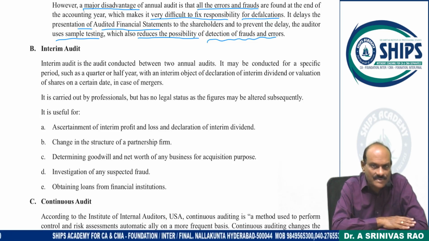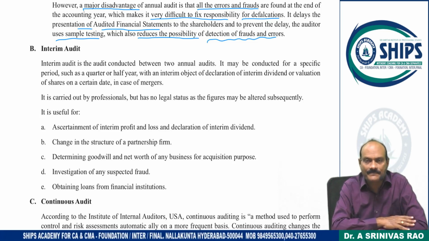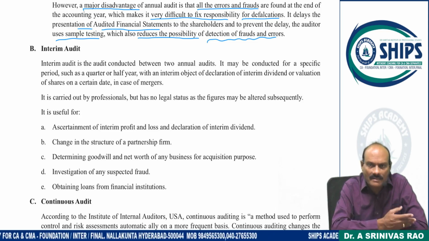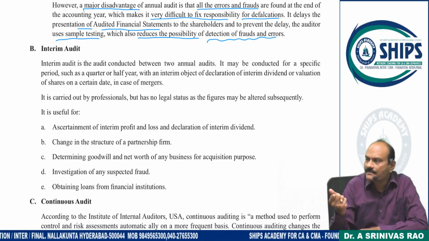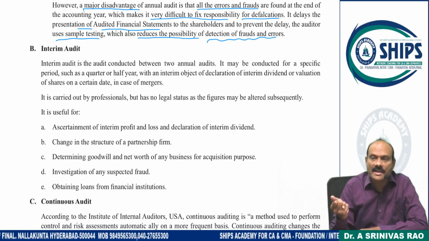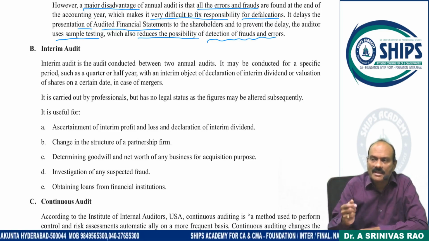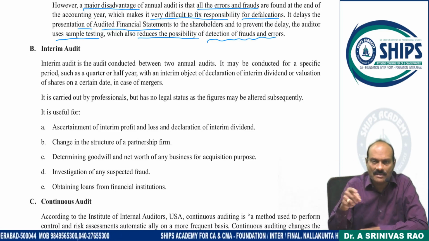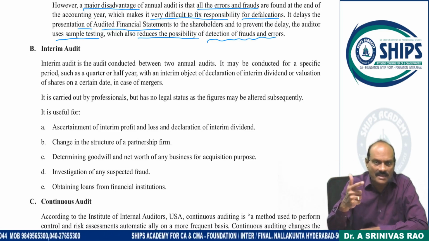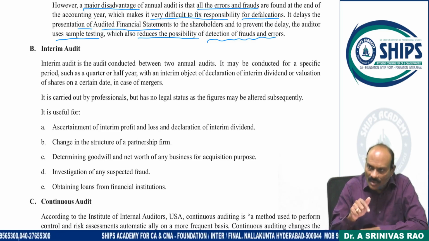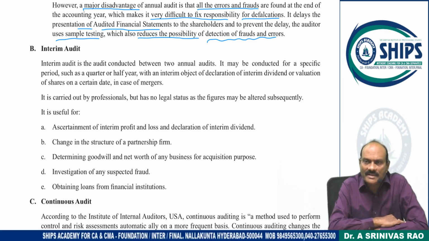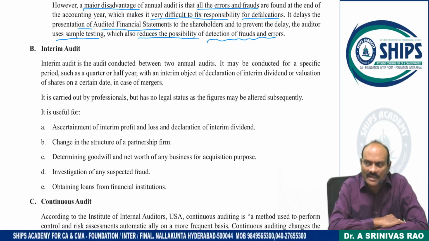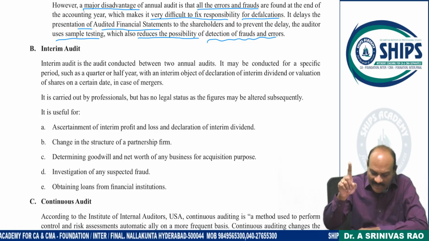Q1 books are closed, Q1 returns are there. Q2 also closed, 30th September. Heavy profits are there, and the next 6 months of business is in hand. The board of directors proposes to declare interim dividend. In between the two annual dividends, if they want to give any dividend, it is called interim dividend. Without conducting an audit, I can't go for declaration of dividend, so we are going to conduct one more audit. That audit is called interim audit.